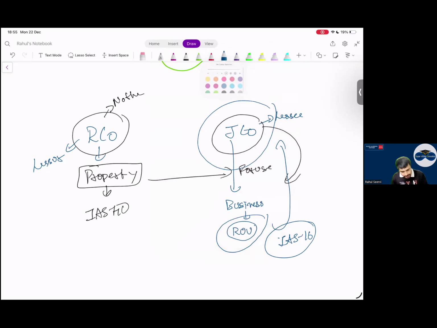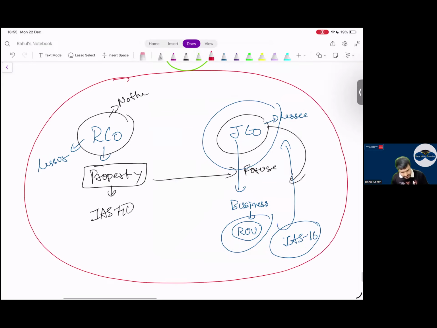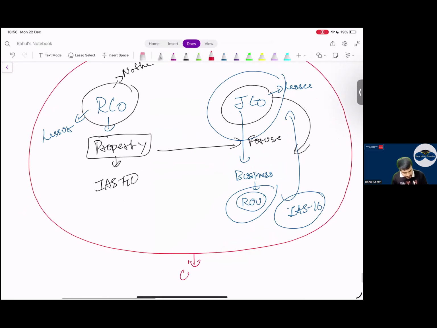Now, when they prepare CFS, can I say here, one is recording investment property, one is recording IAS 16.